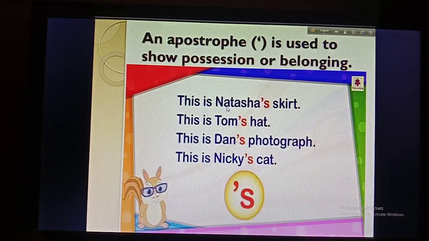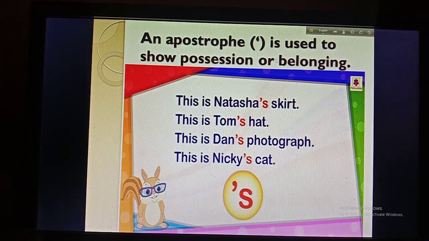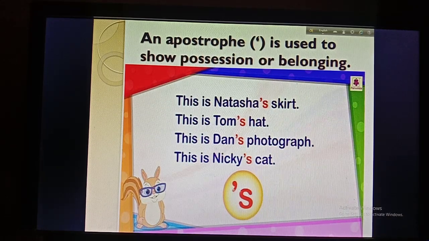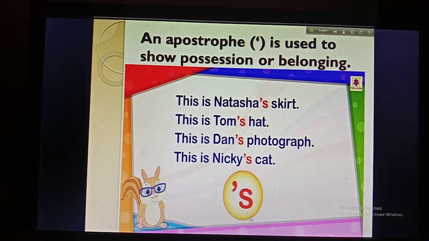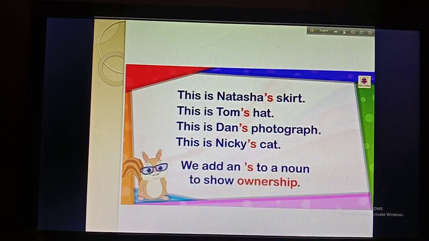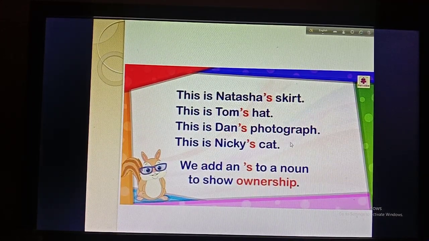So boys, you need not write these examples, but you will write this sentence, okay. An apostrophe is used to show possession or belonging, so you have to write this in your copy, but you need not copy the examples again and again, as the examples are the same. Now I am going to show you another thing. Here I have used the same examples again, okay.